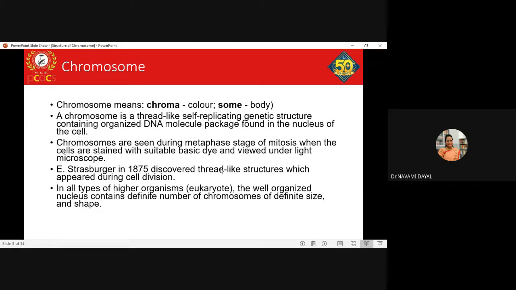Because there are some deletions, some additions, and different kinds of chromosomal abnormalities which can be visualized best when the cell is in its metaphasic stage. So therefore we usually target the metaphase stage while studying the chromosomes. Clear? Otherwise your chromosomes will be very loose in structure, as in the case of interphase and the prophase stage.